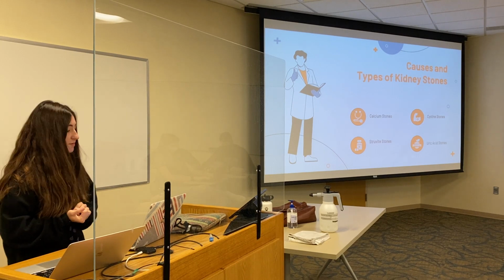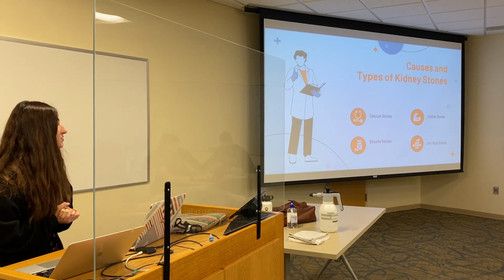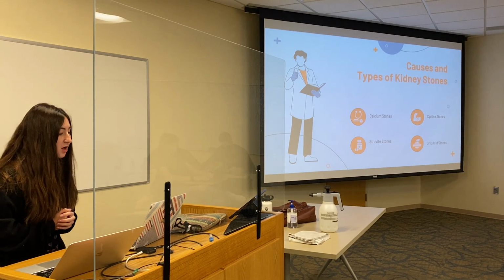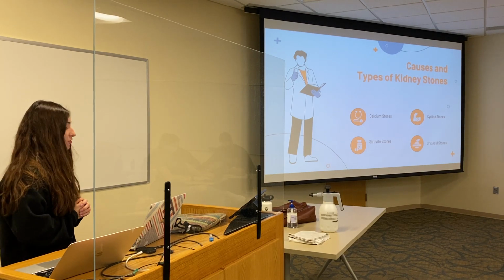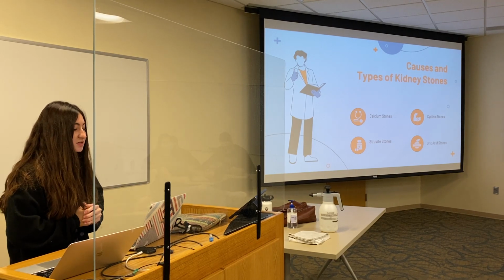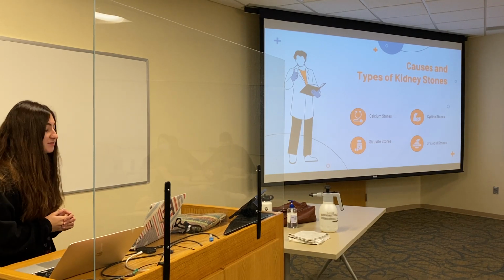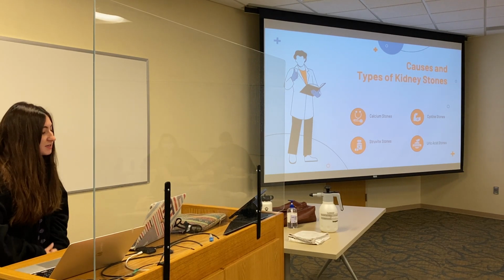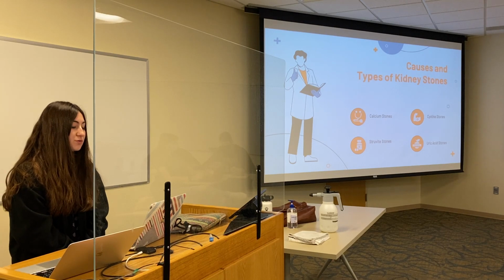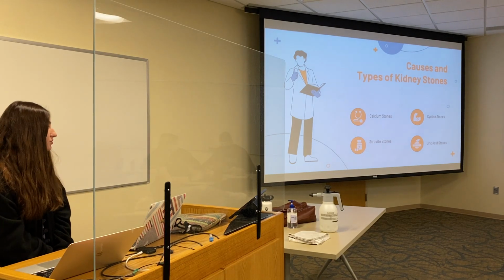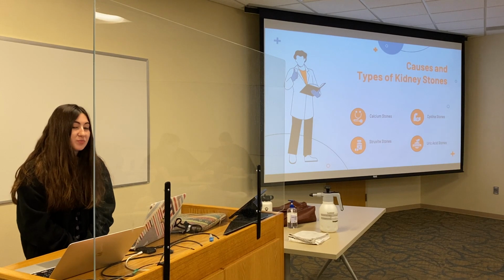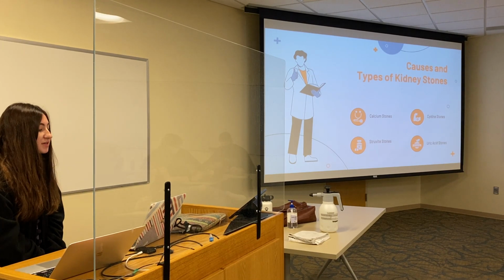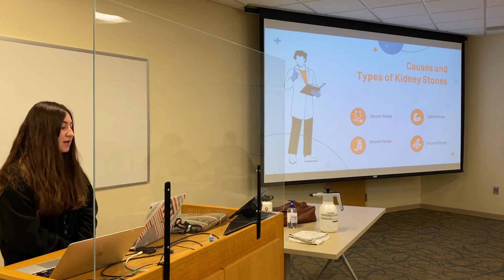So the first type are calcium stones, and this is the most common type, and they're usually in the form of calcium oxalate. Oxalate is a substance made daily by the liver. Struvite stones form in response to a urinary tract infection, and these grow quickly and become very large. Uric acid stones form in people who lose too much fluid because of chronic diarrhea or malabsorption. And cystine stones form in people with a hereditary disorder called cystinuria that causes the kidneys to excrete too much of a specific amino acid.